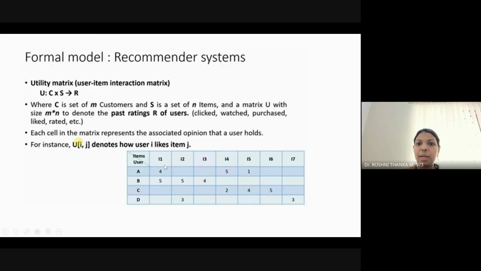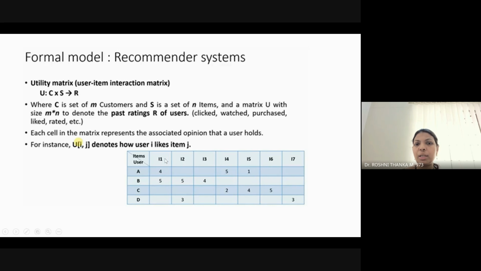So user C may also like item 1. Here also you can see user A and C are like-minded for item 5. User C has bought item 6, so item 6 can also be suggested to user A. This is how a utility matrix helps in the recommendation system.